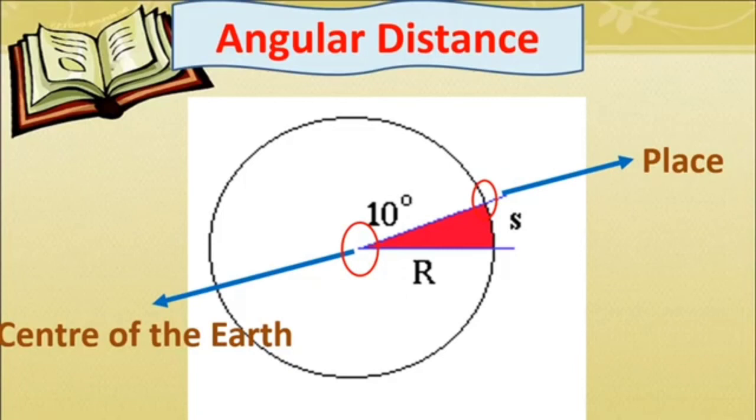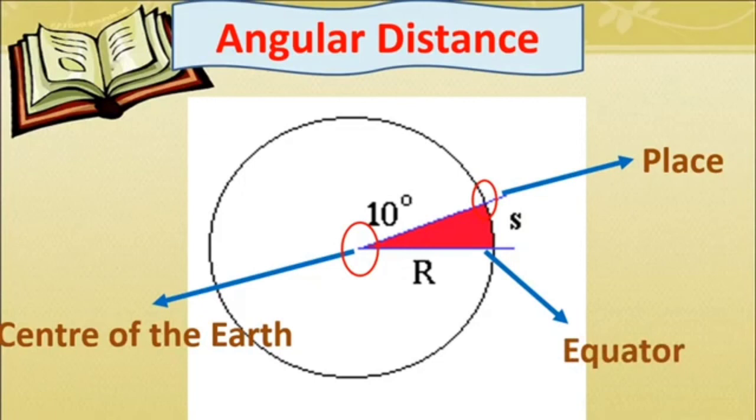So what will you do? You will take a simple instrument in which you measure the angle, which is called the protractor, and you will try to find out the angle or the angular distance. Now to measure the angle you need at least two rays, isn't it? So one ray will be the line which joins the center of the earth to the place on the surface of the earth, and the other line we will take is the equator.